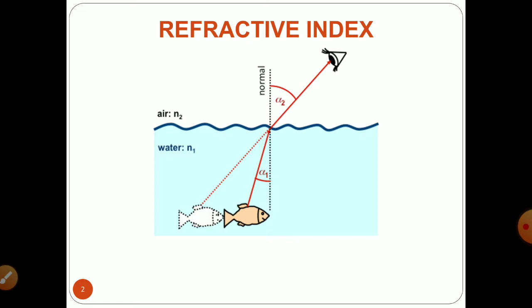The change in alpha 2 is greater than alpha 1, which indicates that the change in direction is toward the normal plane. And when a beam of light passes from a denser medium to a less dense medium, the light ray turns away from the normal plane. So the white colored ray indicates that there is movement away from the normal plane.